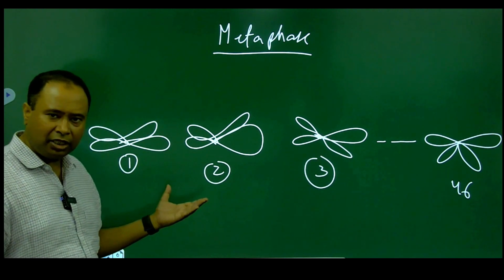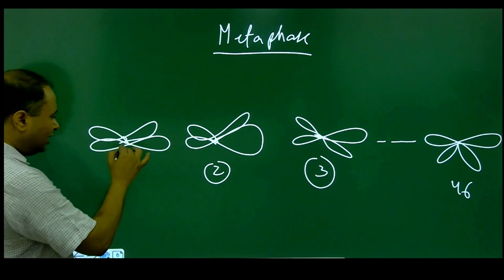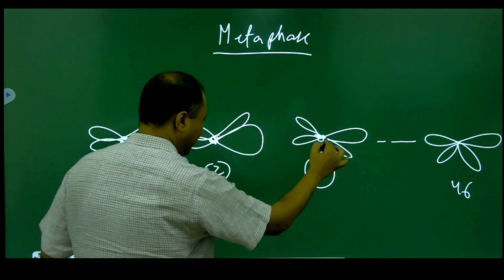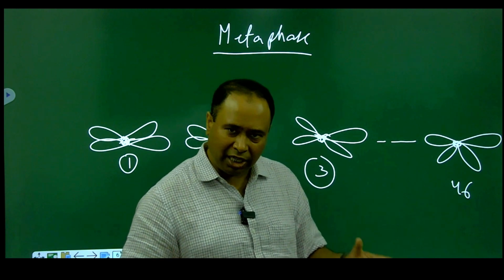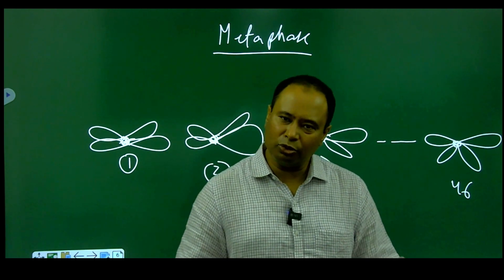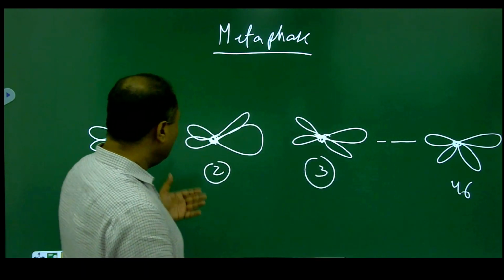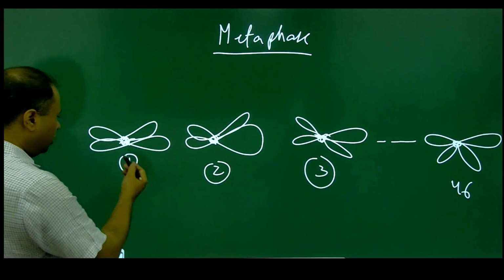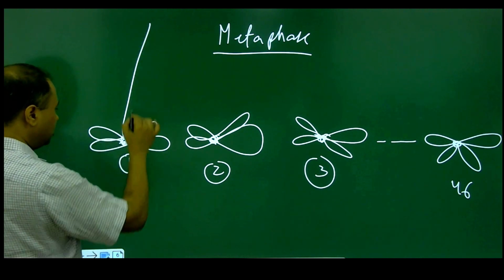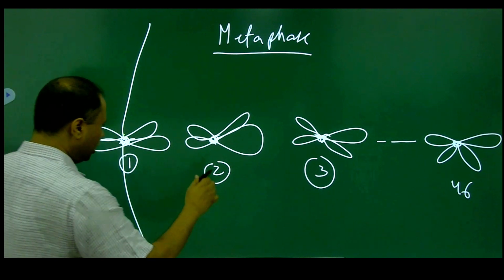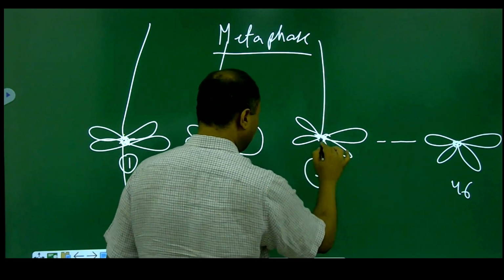The only difference is that each chromosome is made up of 2 sister chromatids and they are still attached at the centromere. Because the number of centromeres is 46, the total number of chromosomes also remains 46, and that is the thumb rule that we know. And in the metaphase, the centromere is attached to the spindle fibers, which are coming from the opposite poles. They are attached to the centromeres over here.